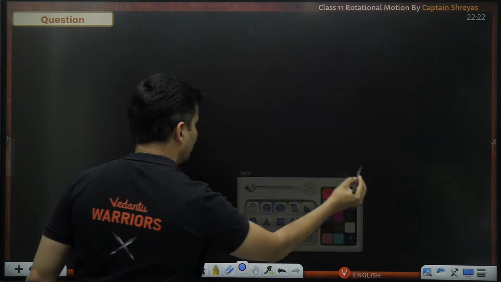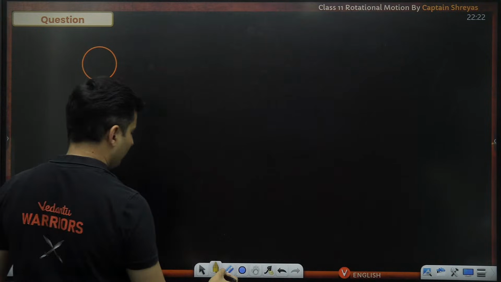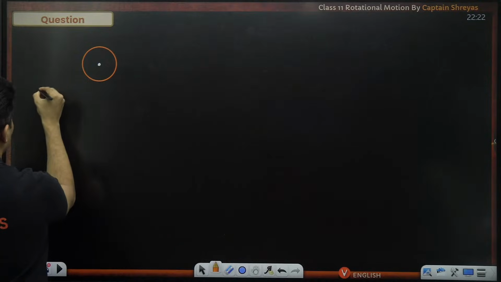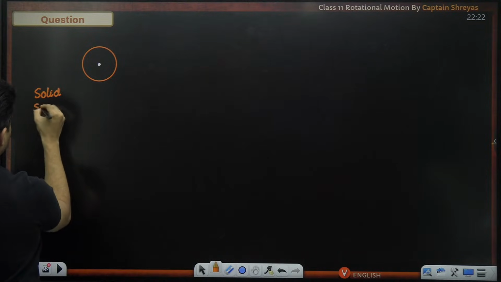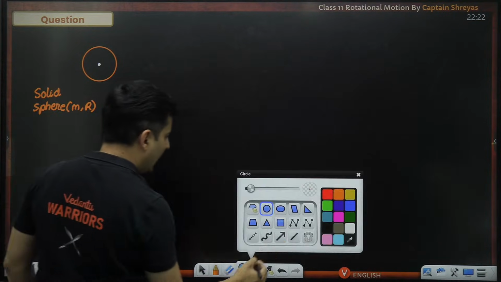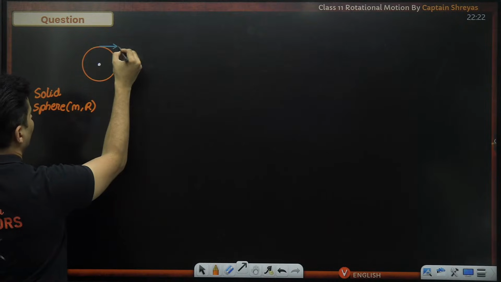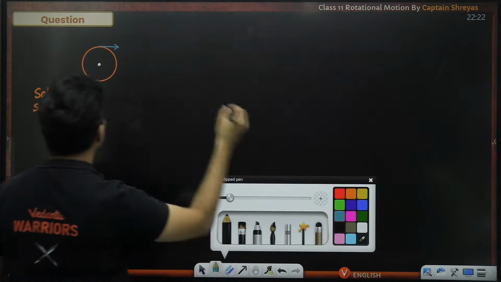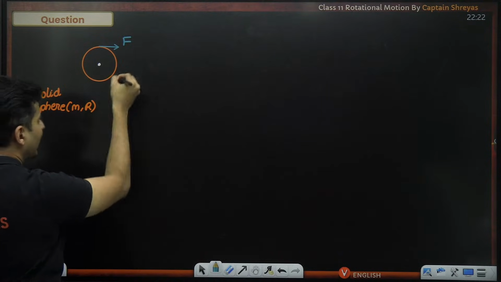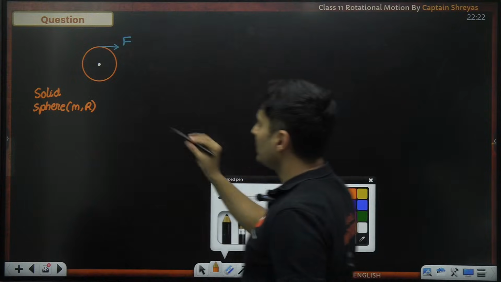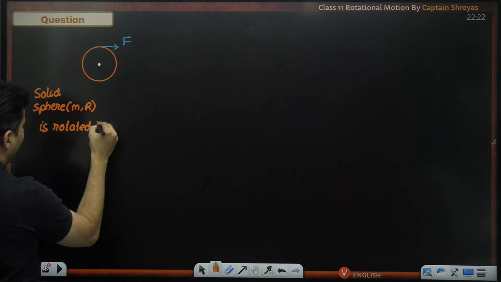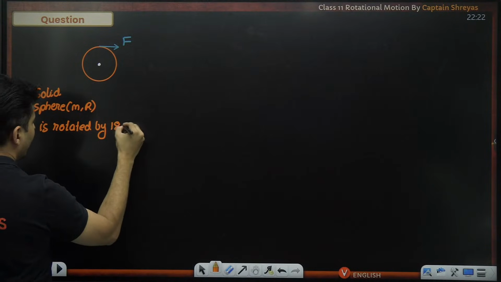Let's say we have a solid sphere of mass m and radius r, and there is a force acting like this until this solid sphere is rotated by 180 degrees.